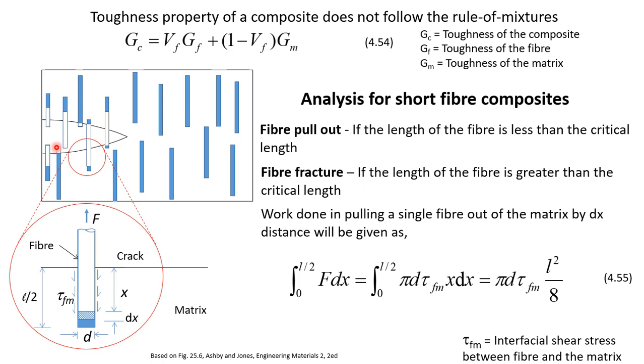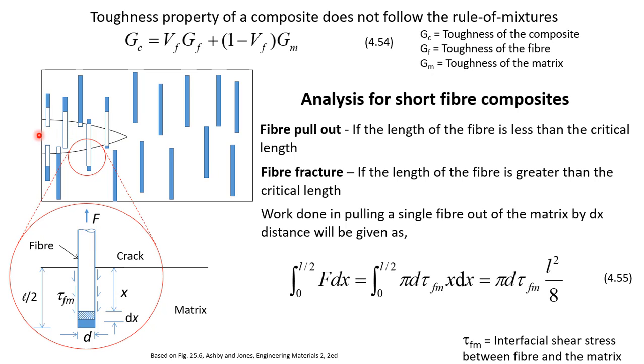So we can see how the crack will grow in a composite material. As the crack meets a fiber, the crack actually initiates fiber pullout. So we can understand that the crack will initiate fiber pullout by diverting towards the fiber length. This crack will divert towards the fiber length, and at some point either the fiber pullout will happen or the fiber will fracture, and in that case the crack will further advance.